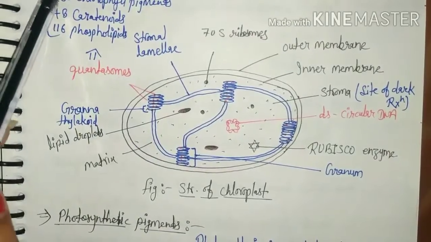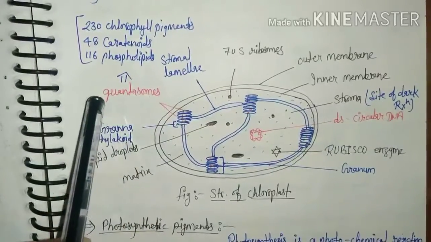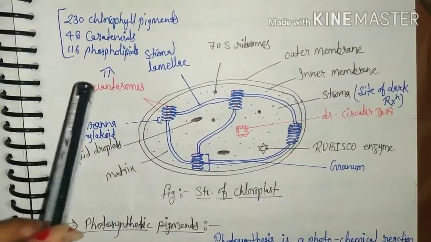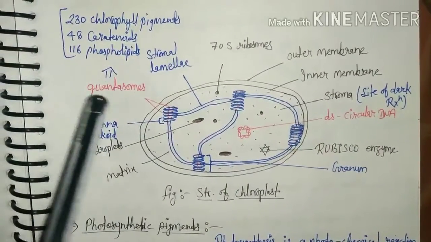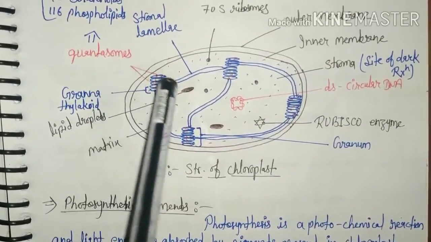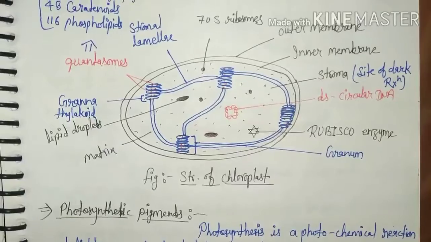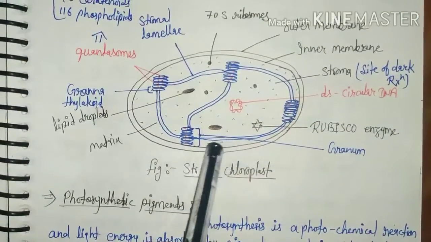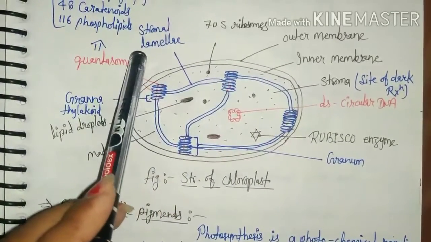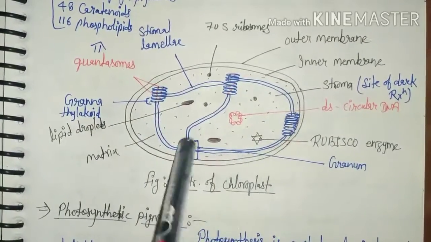In this, 230 chlorophyll pigments, 48 carotenoids, and 116 phospholipids are present. So, main photosynthetic pigment, chlorophyll pigment, is found in the quantasome. Quantasome present on the inner membrane of thylakoid. Thylakoid present in the chloroplast. Okay. These grenums are connected to each other through stromal lamellae and it is also known as threads. So it is the membranous part of chloroplast.